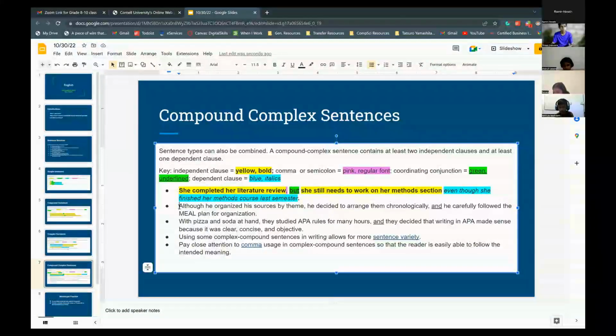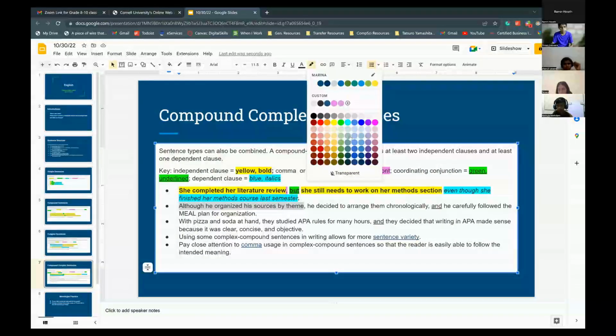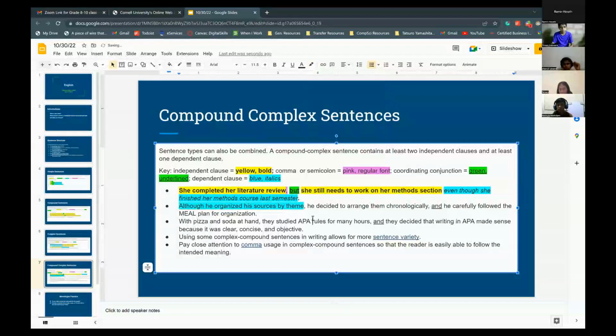So for a compound complex sentence, what would be our, okay, let's do it. There you go. So do you guys think that would be an independent or a dependent clause? Dependent clause. Yes, that would be a dependent clause. There you go. What about that comma? Pink color. Yep.